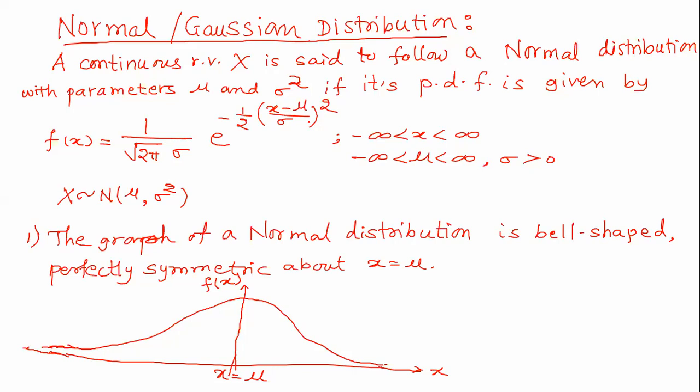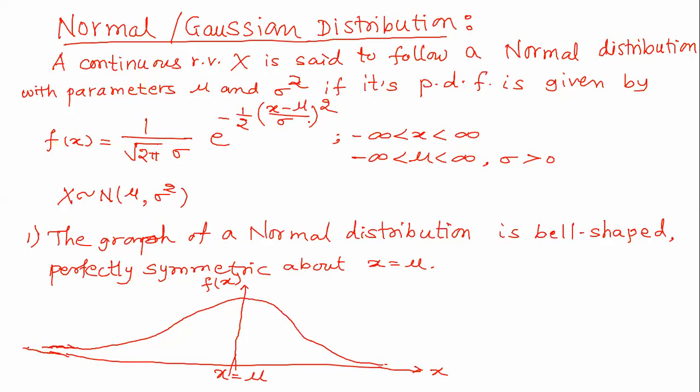While talking about the mean, before that, see, if we have a perfectly symmetric distribution, I am not able to draw it perfectly symmetric, but it is perfect symmetry. It means if we fold along the line x equal to mu, then both parts of the curve are going to coincide with each other. That is the meaning of perfectly symmetric about x is equal to mu.